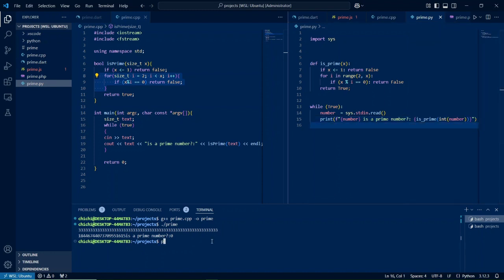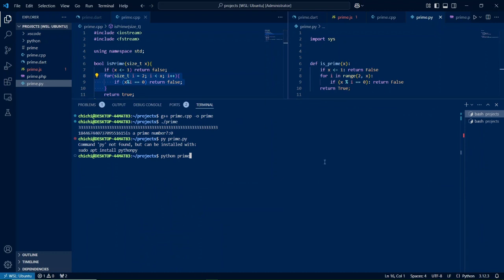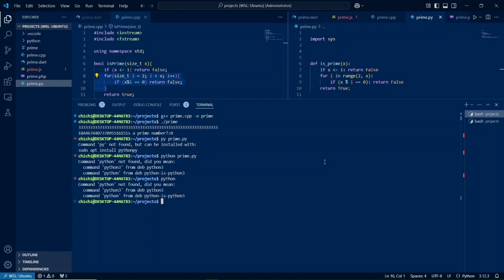So let's run prime.python. I'm on Linux, my apologies. Python. Okay, python prime.py. Come on, I don't have Python here. Alright, we do not have Python.